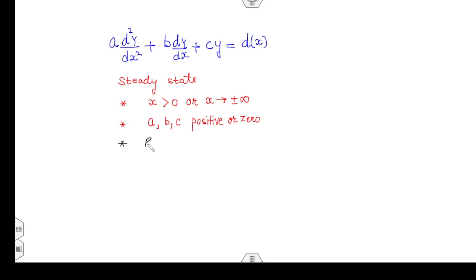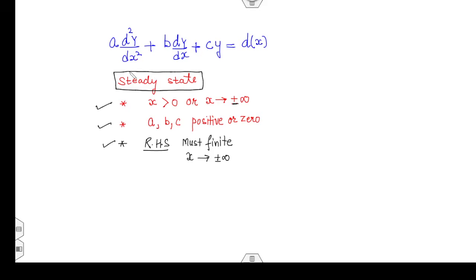And the right hand side must be finite when x approaches either plus infinity or minus infinity, depending upon the given statement. Whenever these three conditions are satisfied, then you can apply my steady state solutions and get the answer in a 15-second time period. If you relate all these things to one thing, what is it?